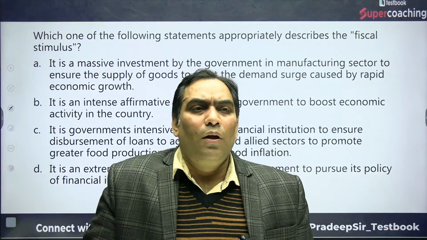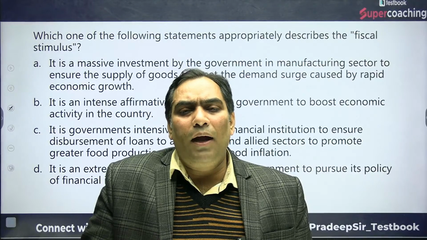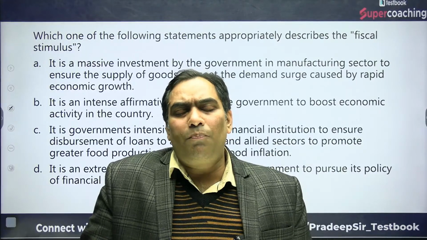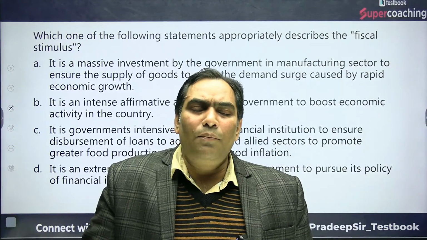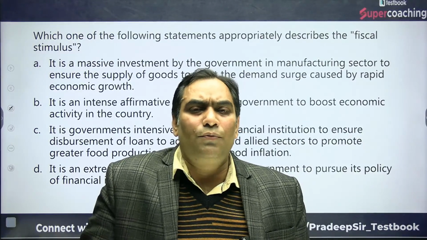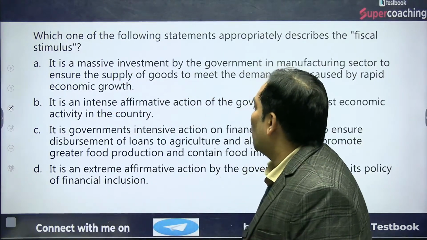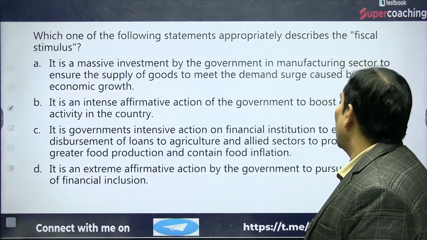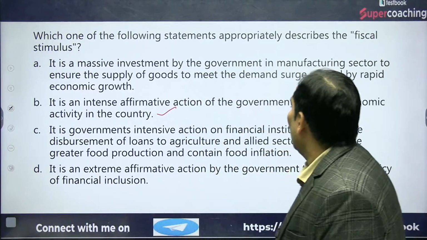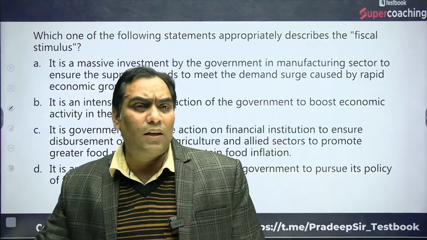We have talked about that when there is a slowdown, in order to increase the aggregate demand in the economy and the purchasing power of the people, the government will invest heavily, especially in physical infrastructure. That is known as fiscal stimulus. So that is nothing but B only: intense affirmative action by the government to boost economic activity in the country. A will not be, and the right answer is B only.